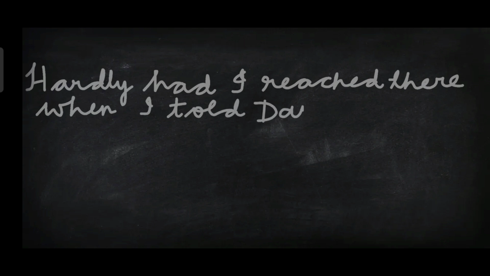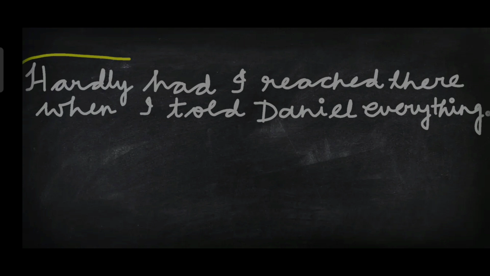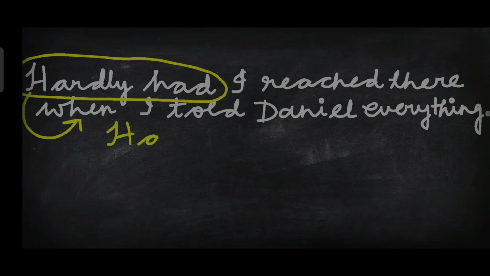Next we have hardly, had and when. The construction hardly, when is now frequently used in daily activities. Hardly, barely, scarcely all have negative meanings. Always used with past perfect tense format, they are used to indicate two things happening one after another. When is used to connect two sentences. Hardly had I reached there when I told Daniel everything. The construction, as I told you, is hardly, when.